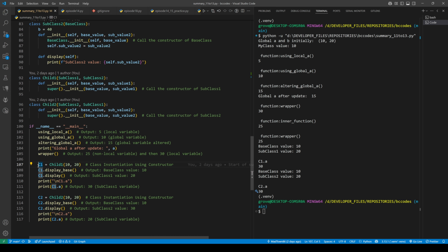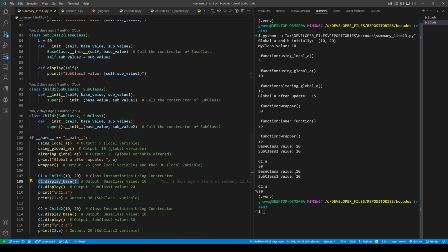So going down here, without diving too much more into the organization of how I made this class tree, I really just want to impress upon you the importance of choosing the priority here and what inheritance actually means as far as method resolution, meaning where does it find the method and where does it run the method. And so here I created C1 as child 1. It has a 10 and a 20 as its variables. And here I am doing display base. And as we can see, on child 1 there is no display base defined separately.